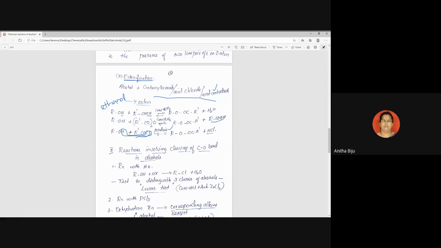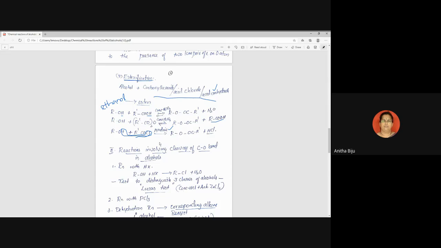Pyridine is a base and HCl is an acid. As soon as HCl is formed in the reaction medium, pyridine reacts with HCl to form a salt. So the byproduct is removed as early as possible from the reaction medium so that the preparation of ester is accelerated. This is the reason behind the use of pyridine in this reaction.